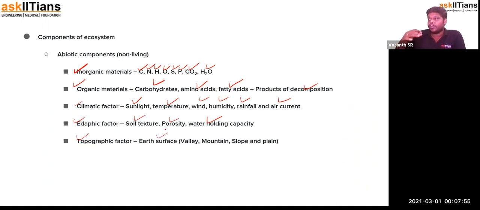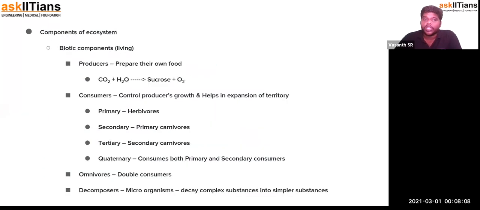Like what kind of land is this? Is it a valley? Is it a mountain? Is it a slope or a plain? Those are topographic factors. All of these are abiotic factors, which are non-living factors. And then the factors which are biotic in nature, which include different categories.